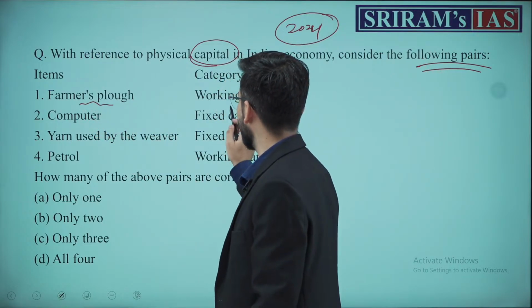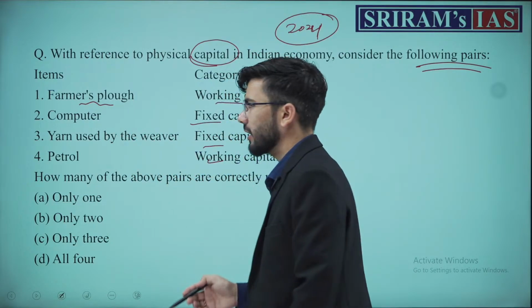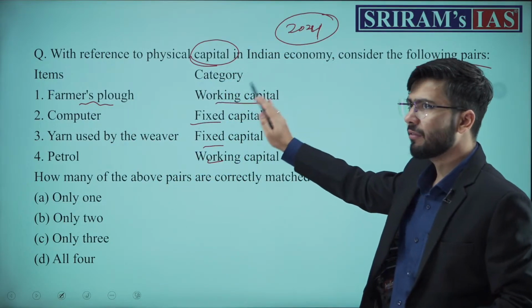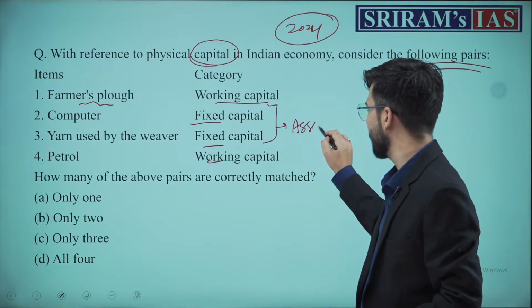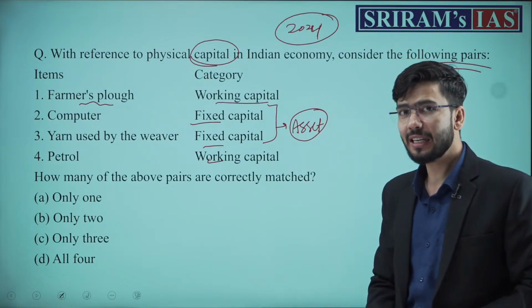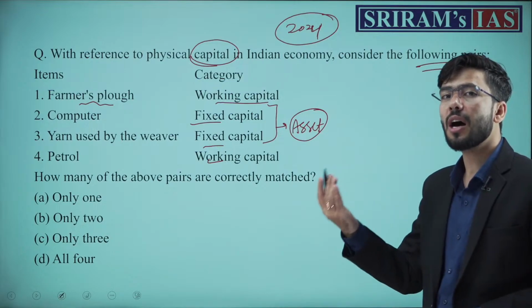Farmer's plow is a fixed working capital. Now understand. What is the difference between working capital and fixed capital? A fixed capital is basically an asset, an asset which leads to long-term output.